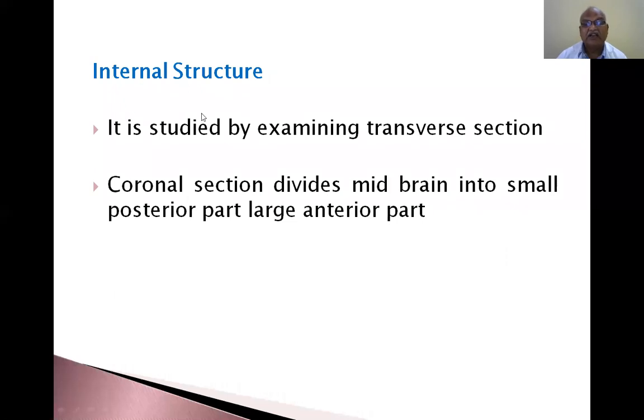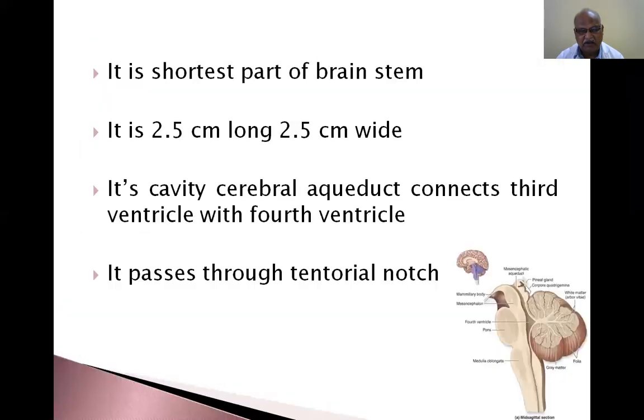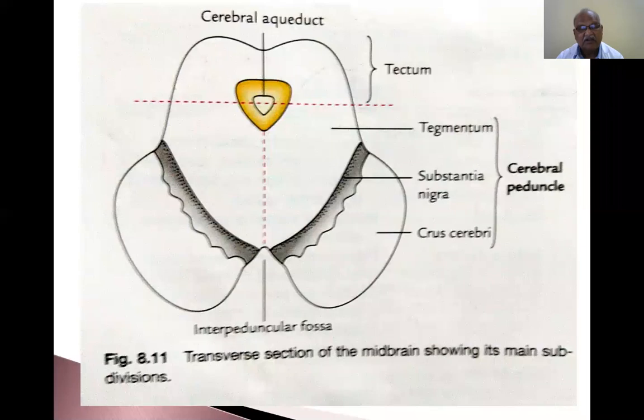Now, internal structure. It is studied by examining transverse sections. I already told you, a coronal section divides the midbrain into a small posterior part and a large anterior part. The small posterior part is called tectum, and the large anterior part is again divided into tegmentum, substantia nigra, and crus cerebri. I already showed you the old diagram. Once again, I will tell you the classification, how we have it. So, this is the tectum, this is the tegmentum, substantia nigra, and this is the crus cerebri. That is the division.